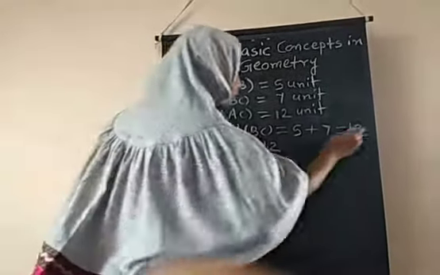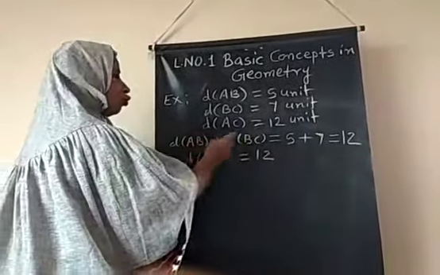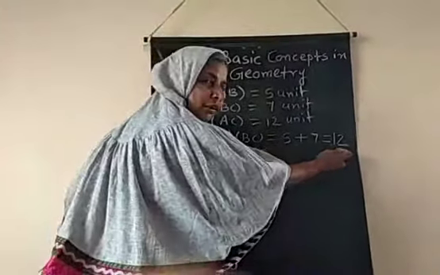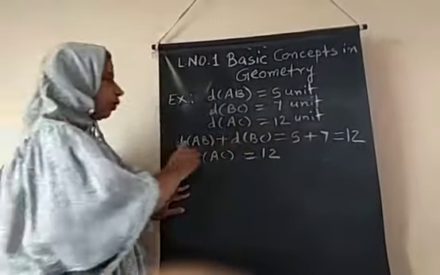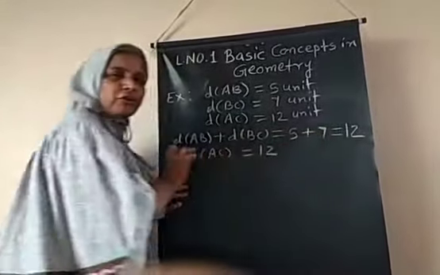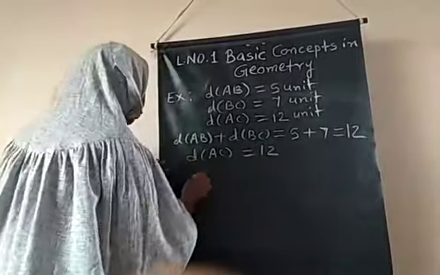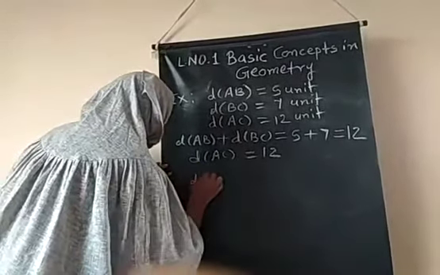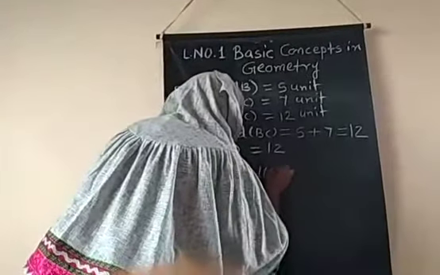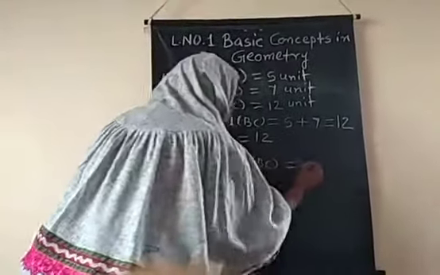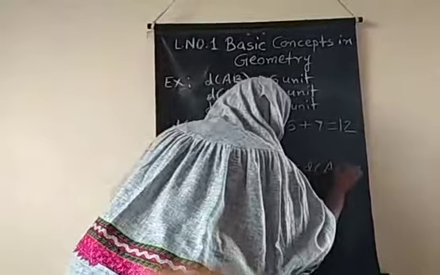Therefore, when we add these two, we get 12 unit, and distance AC is also given 12 unit. So both numbers are the same, 12 unit and 12 unit. Therefore the result is distance AB plus distance BC is equal to distance AC.